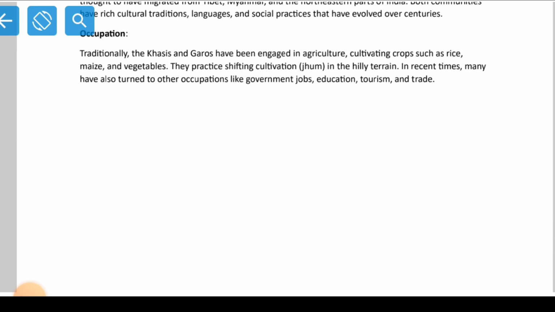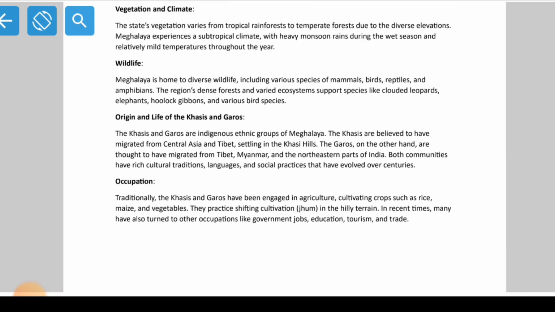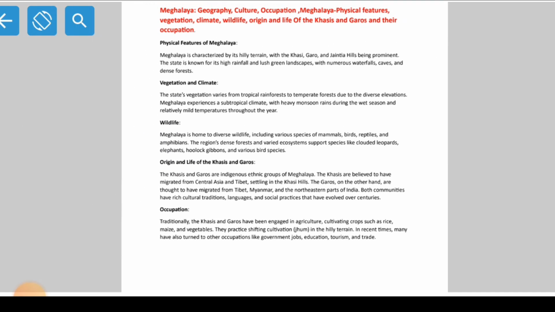So this was a small story about our beautiful state Meghalaya.